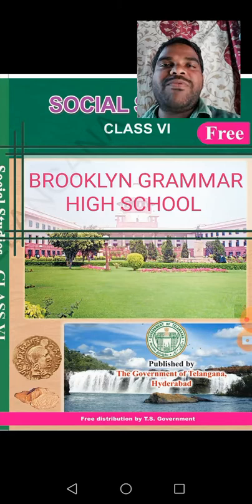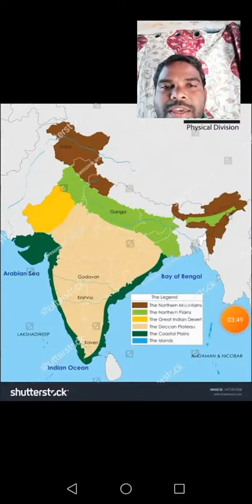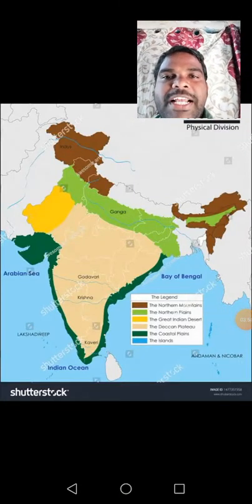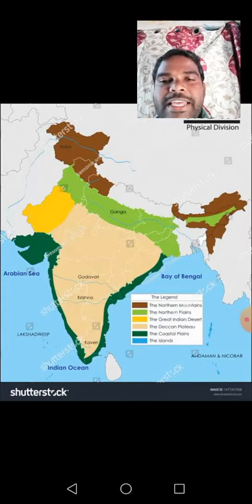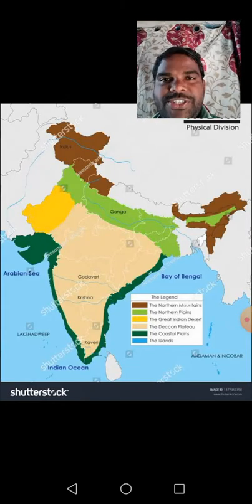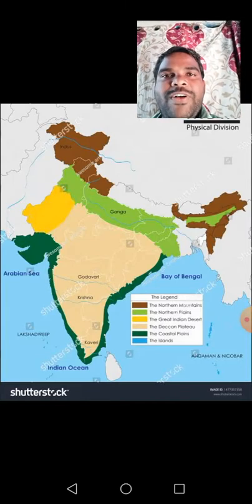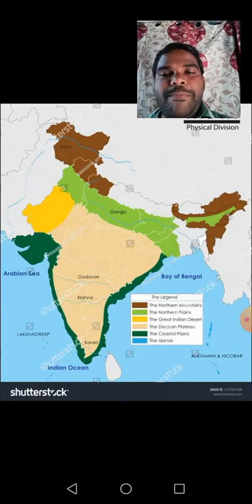Major landforms of the earth. Okay, children? You see the map here. You observe the map here clearly. Do you know, children, what this is? It is the Indian map, the India map with physical features. Say yes or no? What is this? It is a physical map of India.